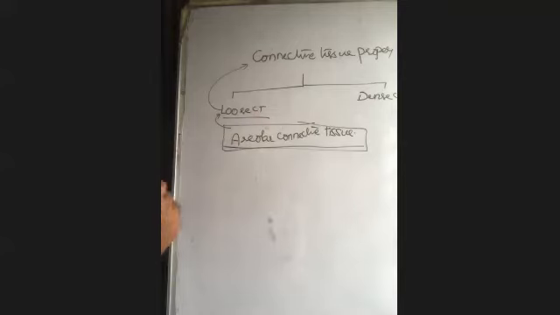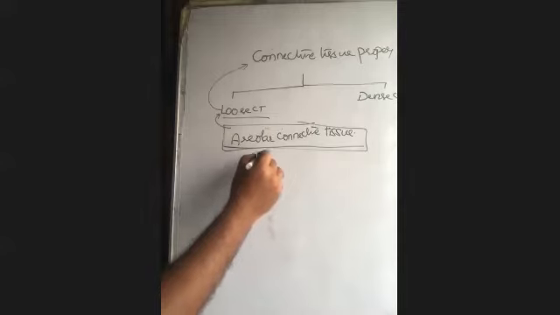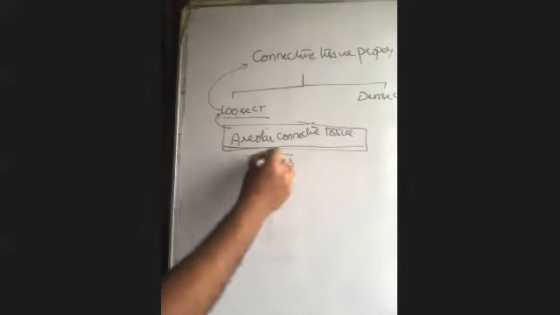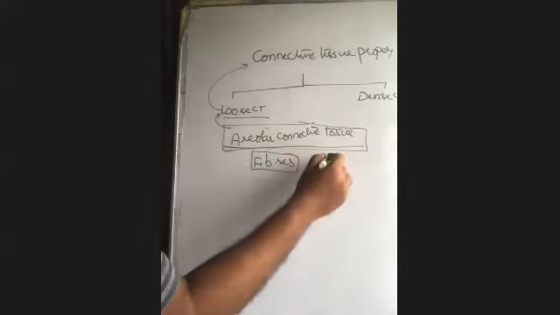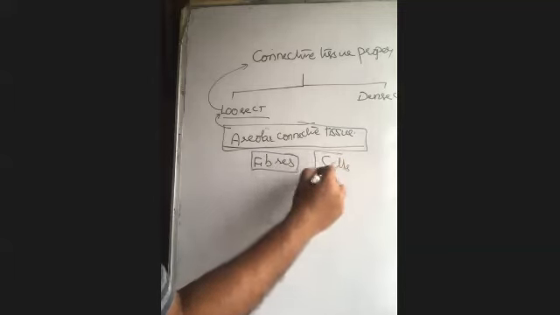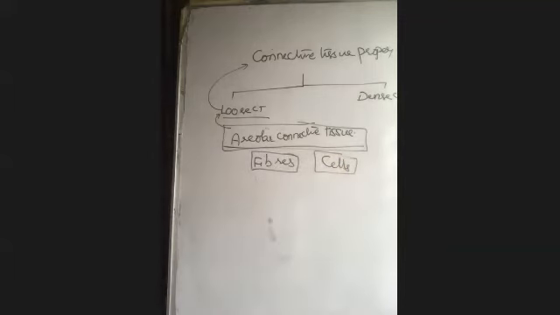Areolar connective tissue. Here we made some chart yesterday. Areolar connective tissue is made of fibers and cells.